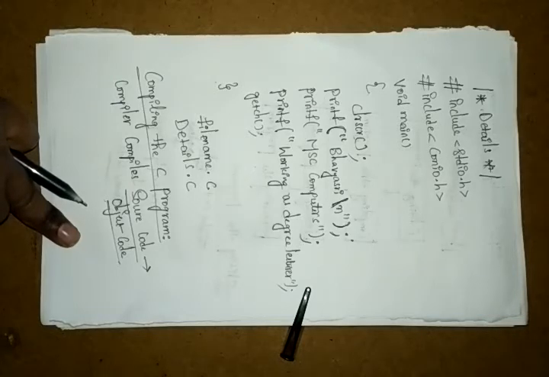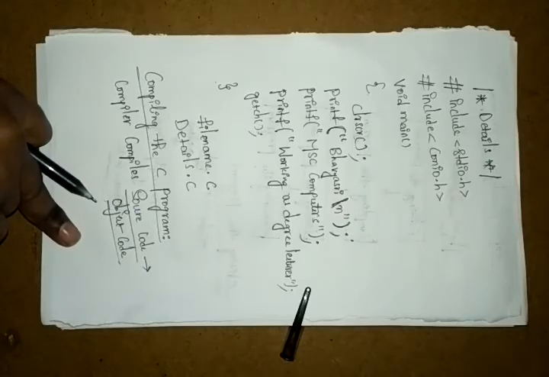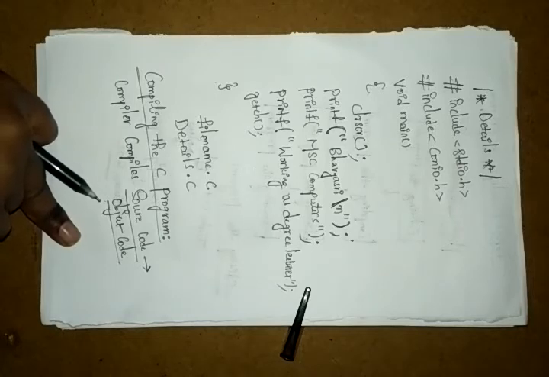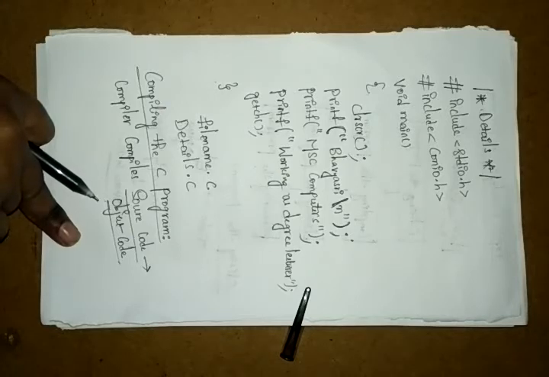Suppose there are errors when we click compile. We have the compile option, right? When you click it, if it automatically shows some errors and warnings, you have to solve them. If it does not show any errors or warnings, we can proceed directly to the run position. If everything is correct, you directly get the result. If you are getting errors, you have to solve them. If there are no errors in your program, the compiler compiles the program successfully.